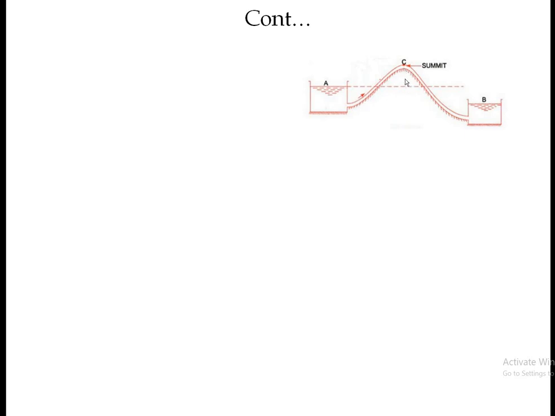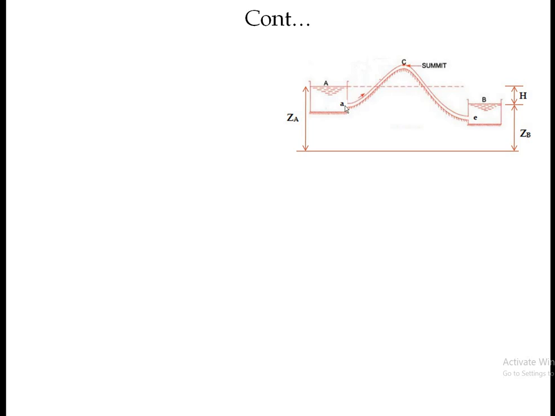So here we will try to find out the pressure at point C. Again in this case also we have to apply Bernoulli's equation. So to apply Bernoulli's equation, ZA is the potential head at A. Again, ZB is the potential head at B. H is the distance, or the difference, between the two reservoir levels.